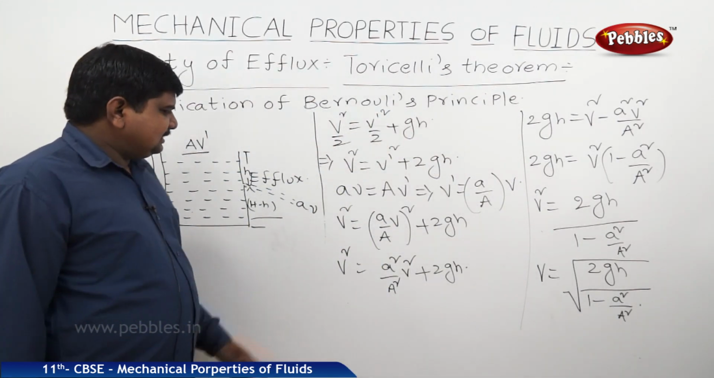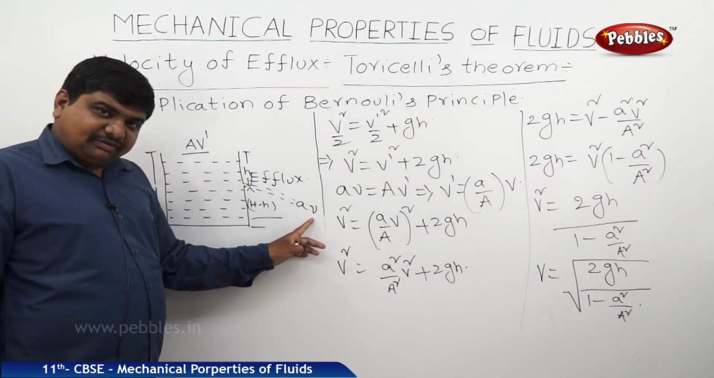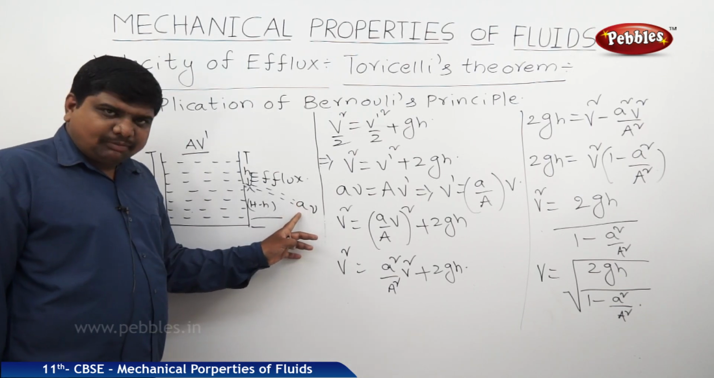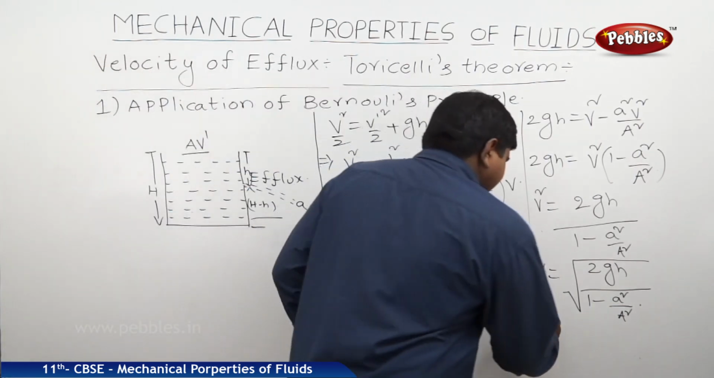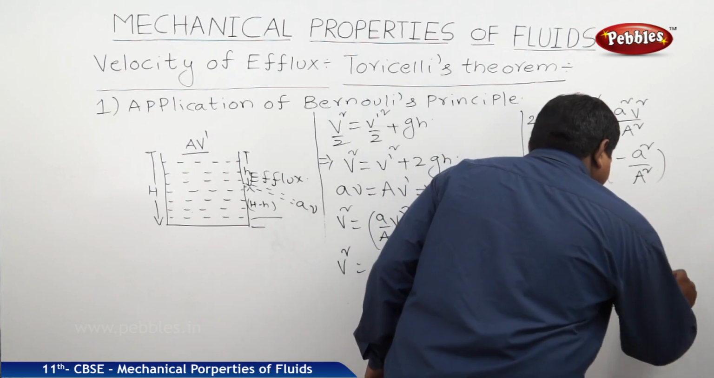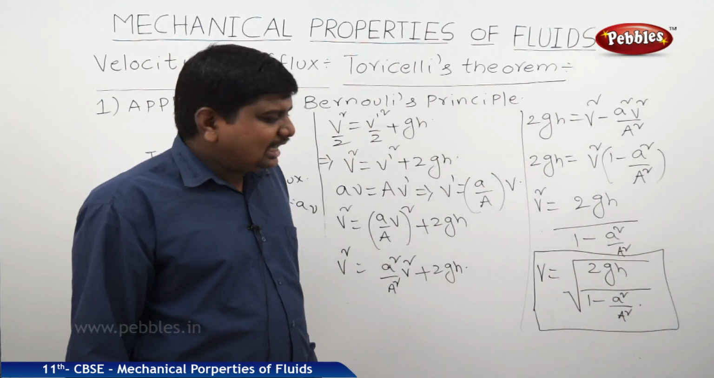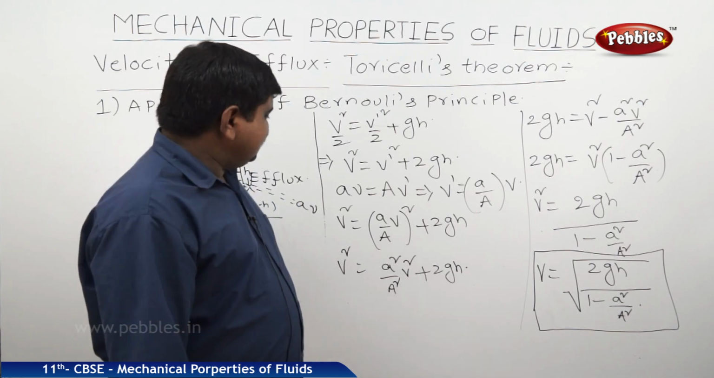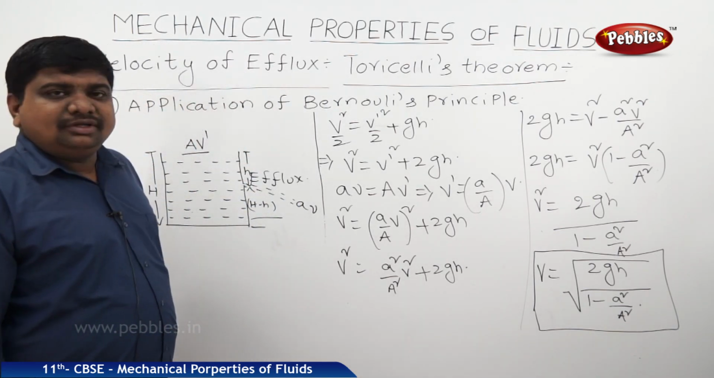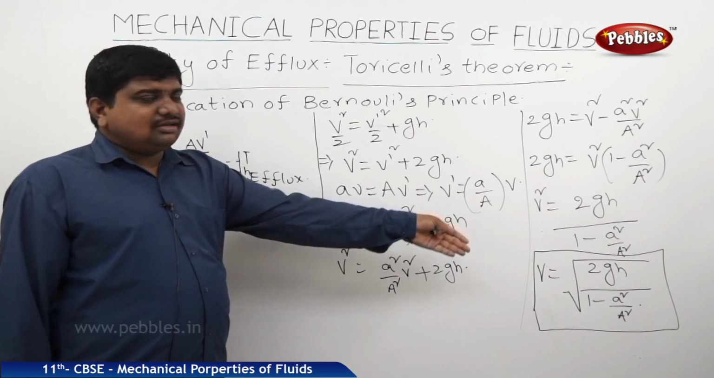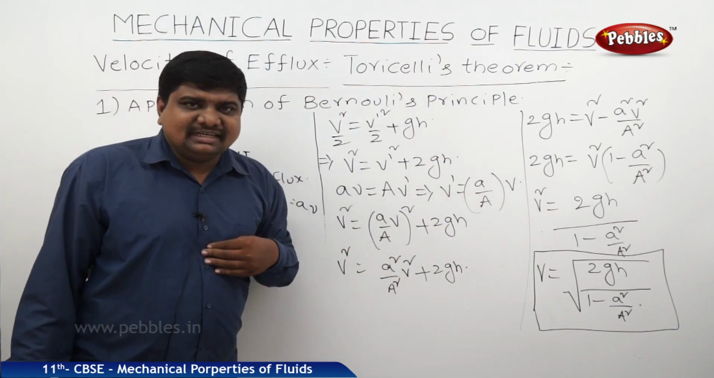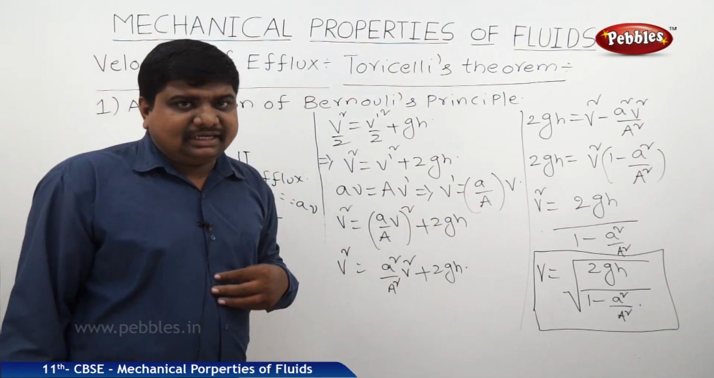So what can we write? What is this V? Velocity of efflux through the cross section area small a. So this is the expression for the velocity of efflux. It is square root of 2GH by 1 minus small a square by capital A square. Like this we are able to find out the velocity of efflux. This is also called Torricelli's equation in fluid mechanics.